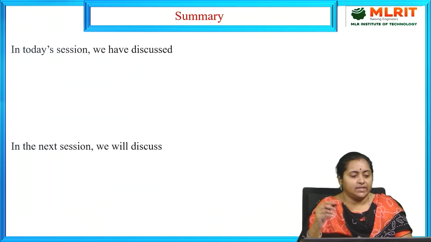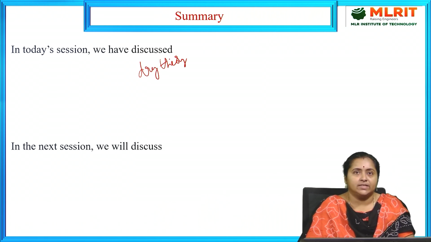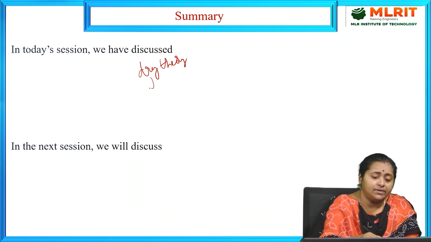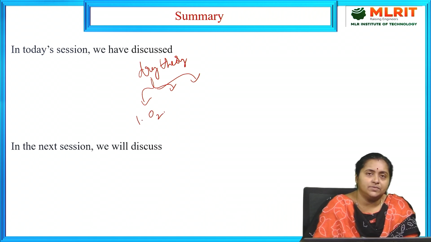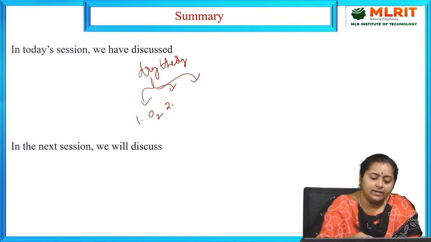So in today's session, what we have discussed is the dry theory or dry mechanism of corrosion reaction. This is again divided into three different types. One is oxidation corrosion, which is purely due to the attack of atmospheric oxygen only. The second is corrosion by gases other than oxygen.